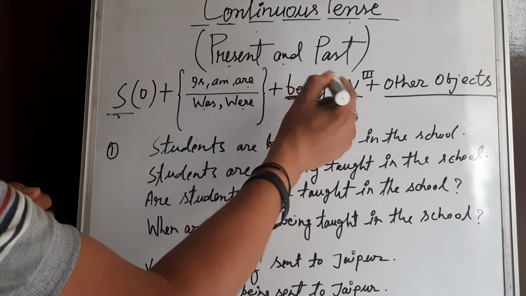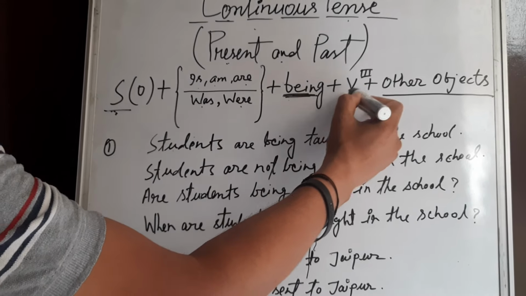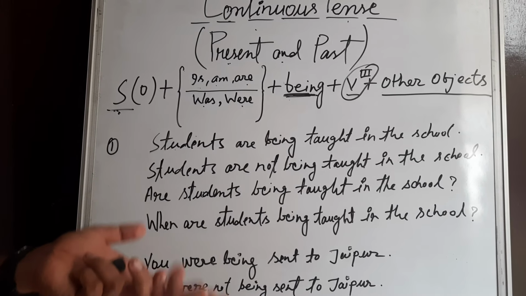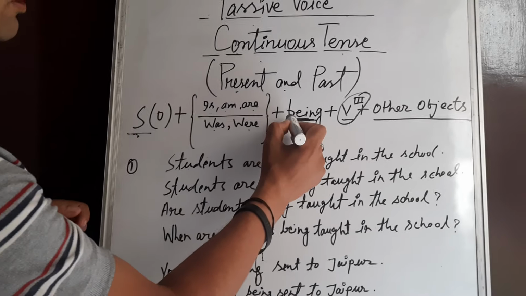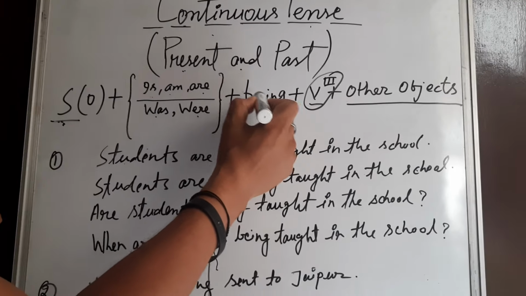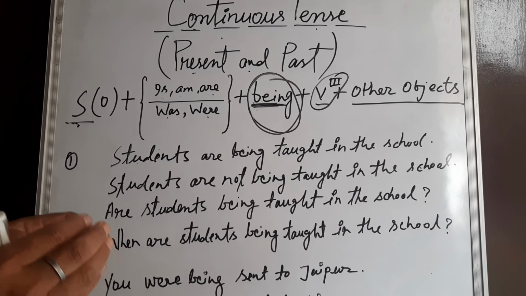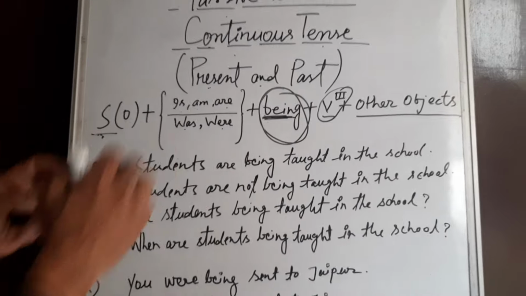Because in the passive voice, your main verb, your principal verb, is converted into the third form of the verb. Then ing is left, so where do we use ing? We have to adjust ing with be. That will be being, the adjustment of the continuity of the work. So that's why it is given here.